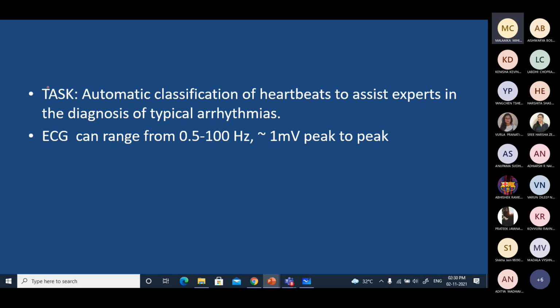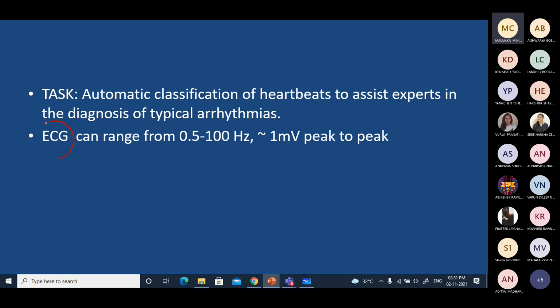So let us restrict our discussion to a small topic now. Maybe some automated classification in the case of certain cardiac problems. Maybe some heartbeat or considering ECG, suppose you want to do some kind of arrhythmia classification or typical diagnosis, what you do with the ECG.